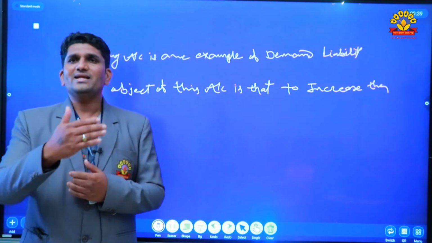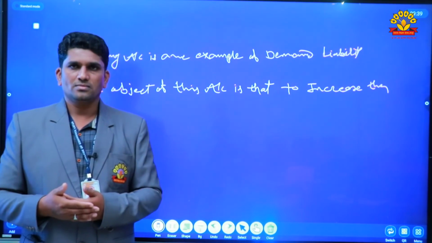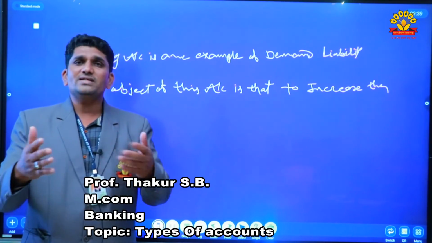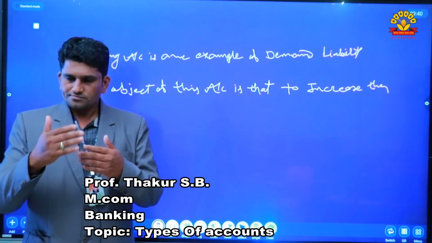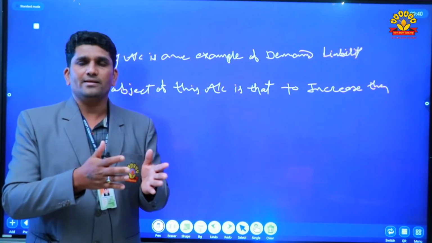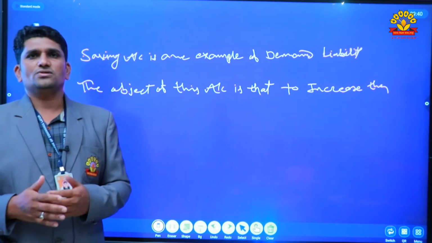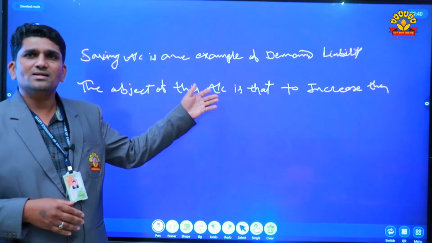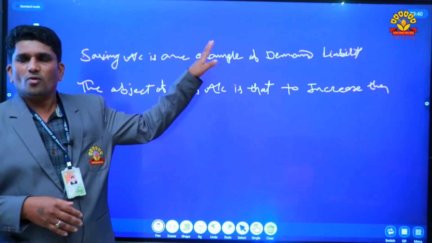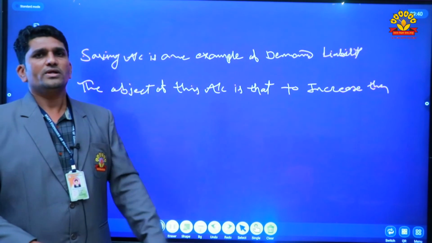When customers deposit their money in the bank, bankers can use the money of those customers. And when customers deposit their money, bankers have to maintain the credit ratio. So all these accounts are very important in the bank and every person can open these accounts. Okay, thank you.